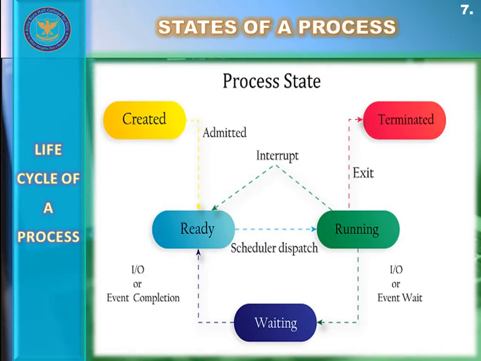Then the fourth state, which you can see on your screen, is the block or wait state. You can see that purple colored block where it is written as waiting. You can call it the waiting state or the blocked state. From the running state, a process can go to the waiting or block state, or make the transition to the block or wait state. Why? During execution of a process in the running state, the CPU starts executing the process.